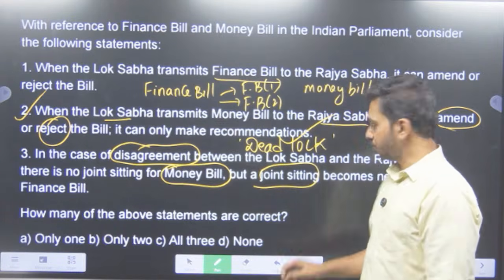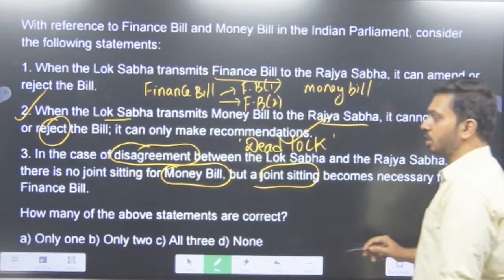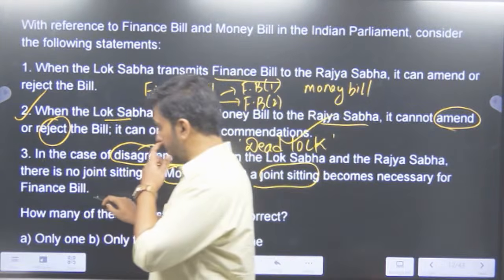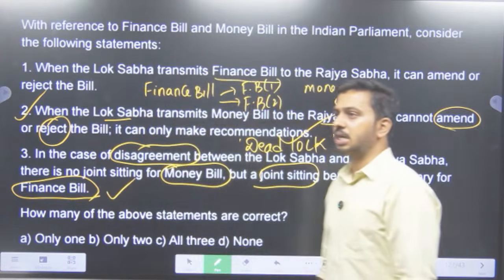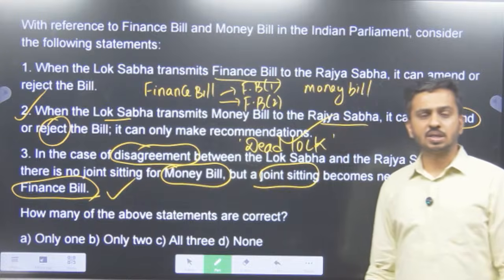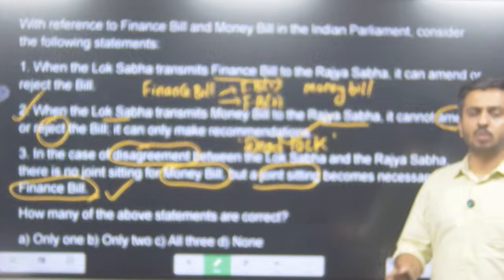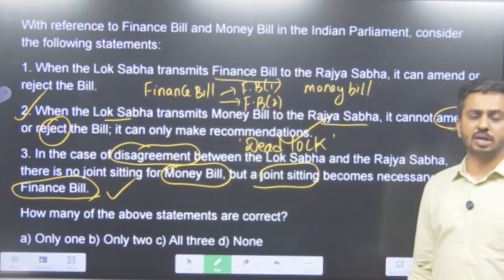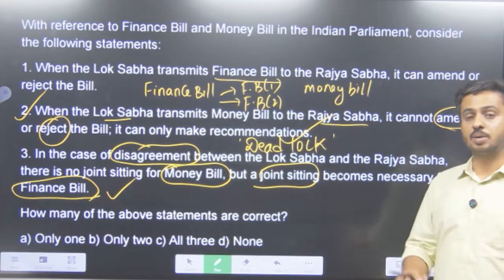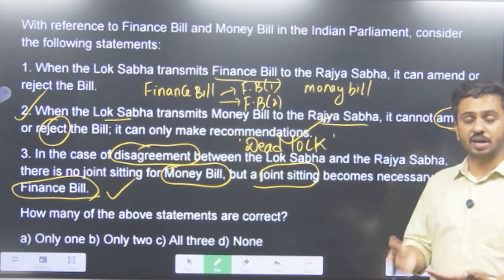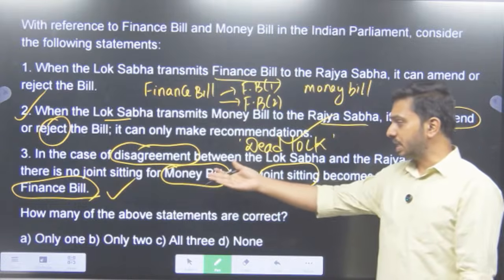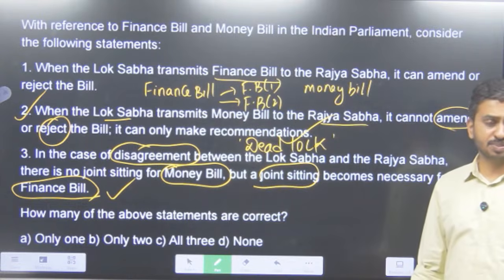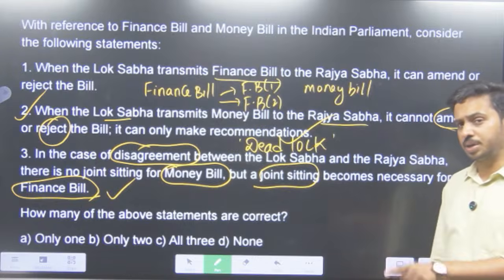No, definitely no. And it becomes necessary for a finance bill. So is it allowed in the case of finance bill? Yes. Financial bills are equivalent to ordinary bills. Only difference is financial bill 1 can be introduced only on the recommendation, only in the Lok Sabha, and financial bill 2, the presidential prior recommendation, but presidential recommendation is actually necessary. So is the joint sitting allowed in the case of finance bill? Yes, because it behaves like an ordinary bill.